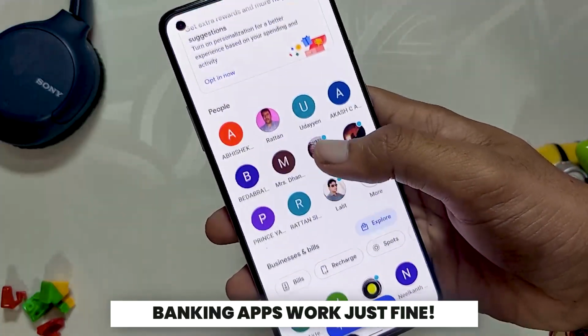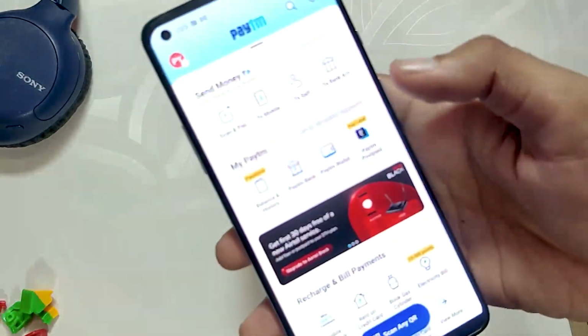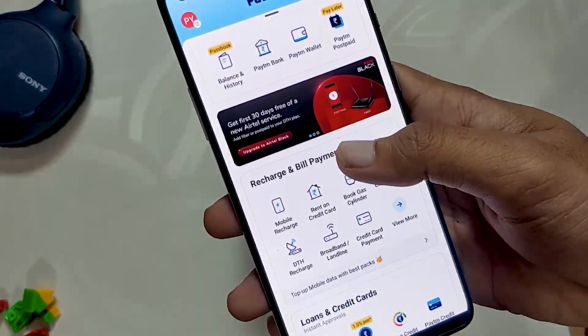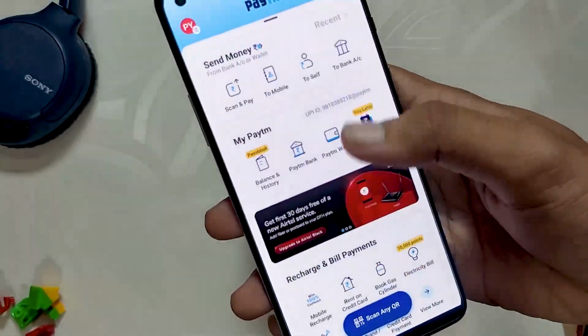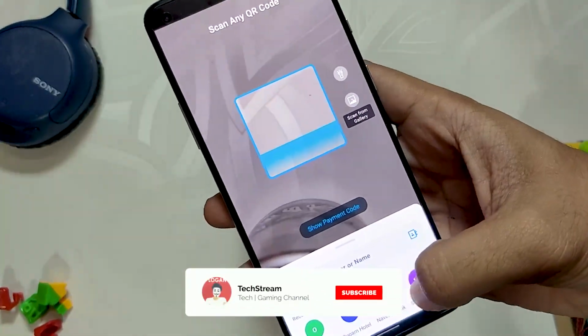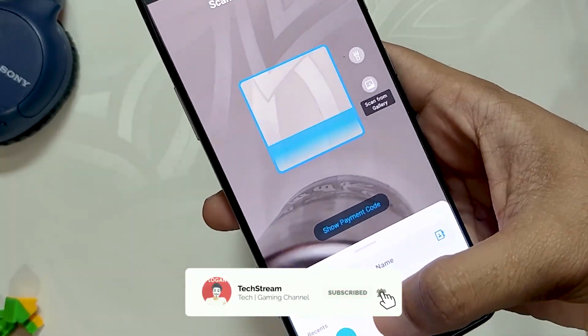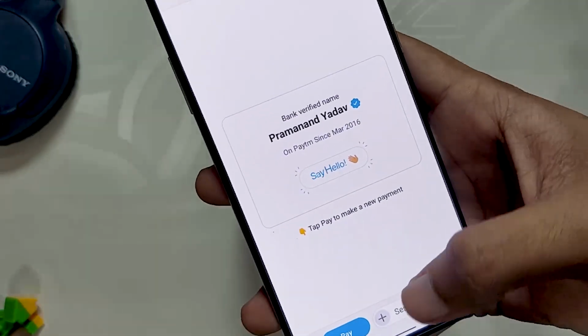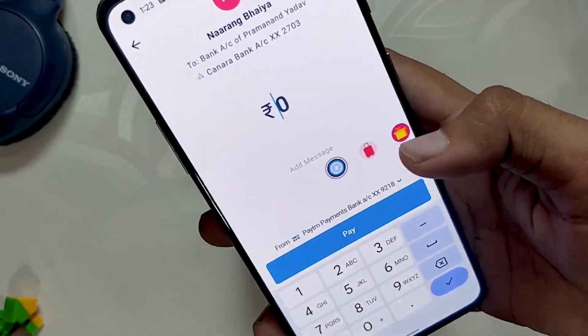Many users have this concern that if they install a custom ROM, the payment apps will not work, but that is not the case. Unless you root your device, you will face no problems with the banking apps. And even on rooted phones, banking apps work well with a workaround. I have been using rooted phones for the last 6-7 years and the banking apps work just fine without any problem.